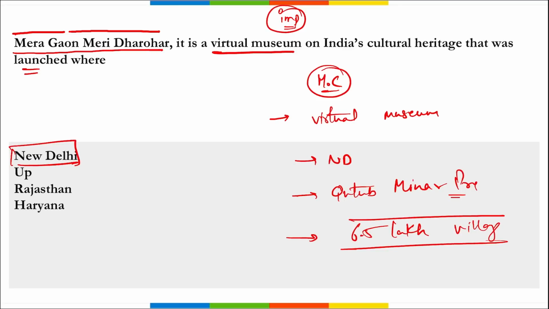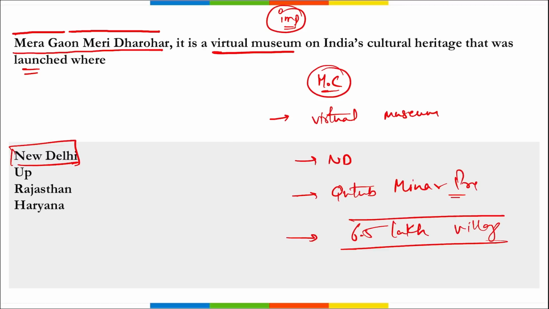And what is the main objective for this virtual museum, that is Mera Gaon Meri Dharohar? It is to provide information regarding the villages by using technologies, right? Important, take a note of it. Then remember, this virtual museum was set up under Azadi Ka Amrit Mahotsav, right?